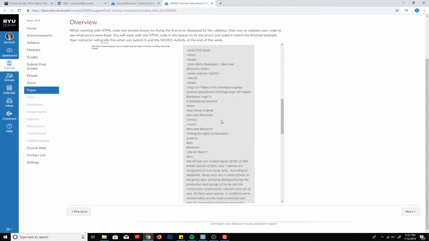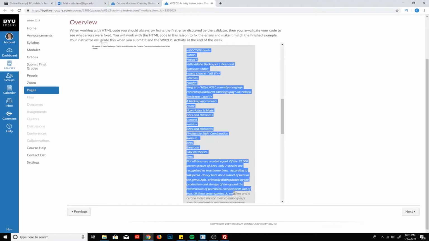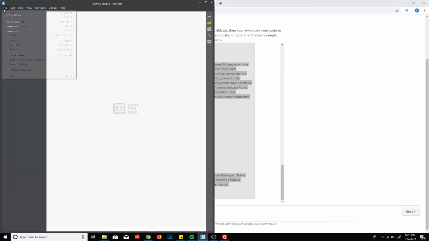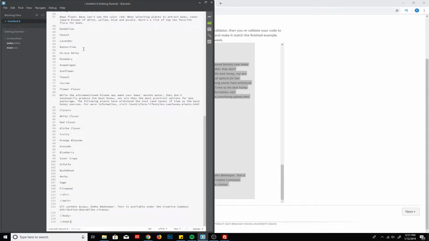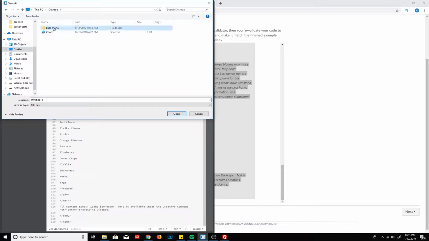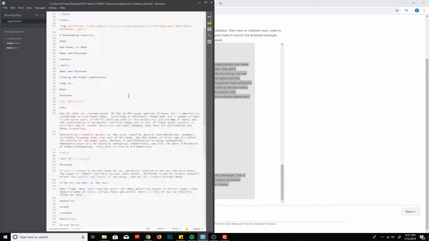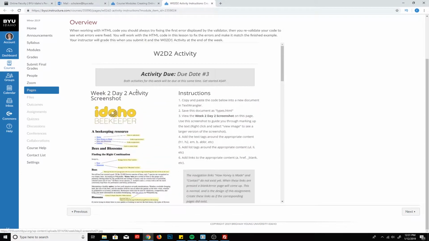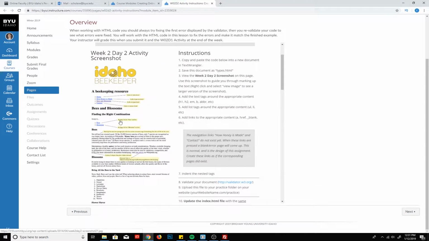To get started, you'll copy this code, open up your editor and start a new file, paste it in, and then you'll do a File, Save As, and you're going to save it into your practice folder and name it types.html. Once you've done that, you'll then use this image as instructions on how to mark up the page and what tags you need to add.